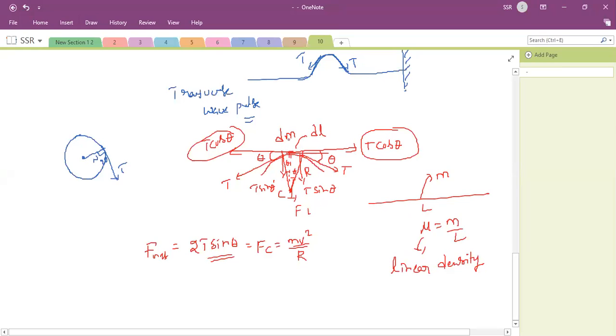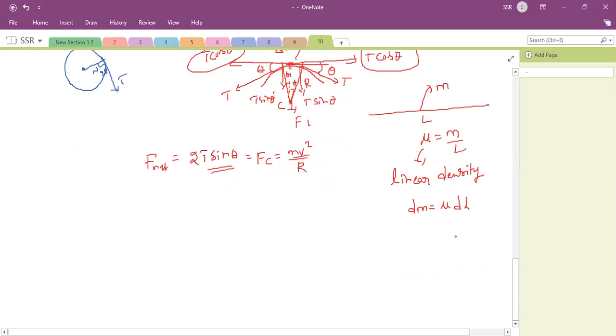Then for dm value, how to write? dm is equal to mu into dl, linear density into dl length. Are you clear? Then centripetal force acts on which mass? The dm mass. Then Fc we can write as dm into v square by r. Actual Fc acts on the dm mass only.